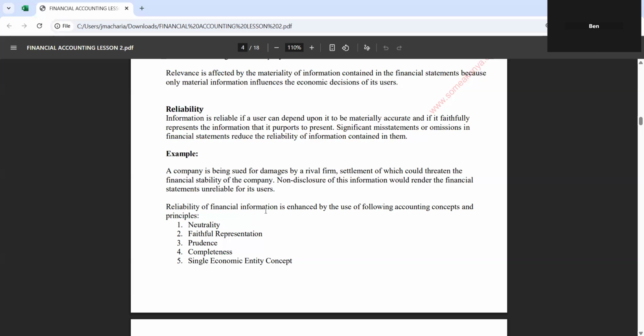Like there's a case going on in court, it can go either way. A firm can either win or lose the case. If losing the case will cause damages to the firm, then this should be disclosed in the financial statement. Otherwise, the users of the financial statement may not find it reliable.